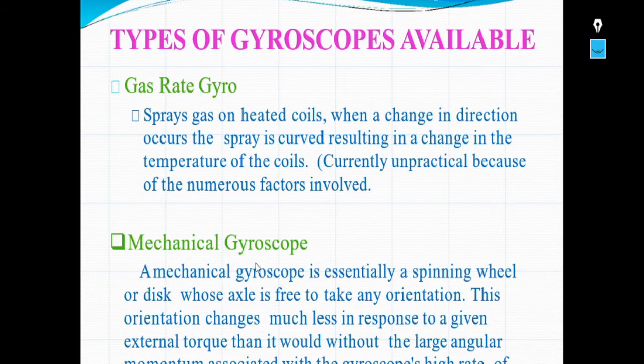And the fifth type of gyroscope available is the mechanical gyroscope. A mechanical gyroscope is essentially a spinning wheel or disc whose axle is free to take any orientation. This orientation changes much less in response to a given external torque than it would without the large angular momentum associated with the gyroscope's high rate of spin.